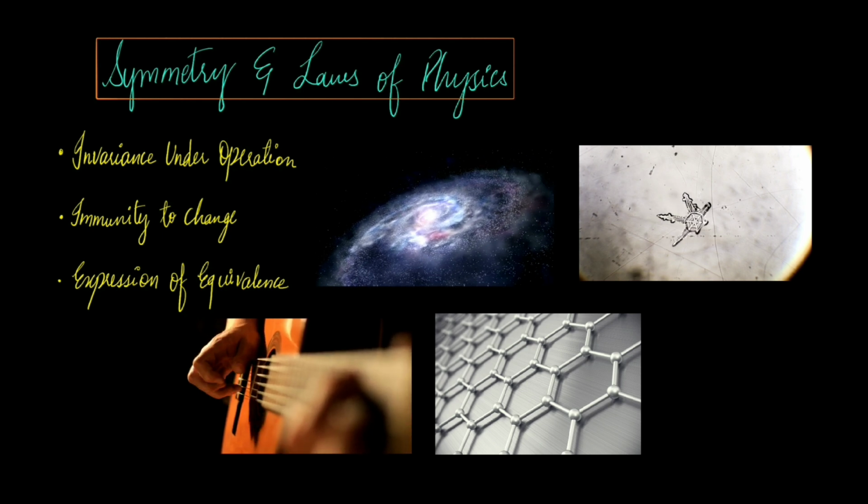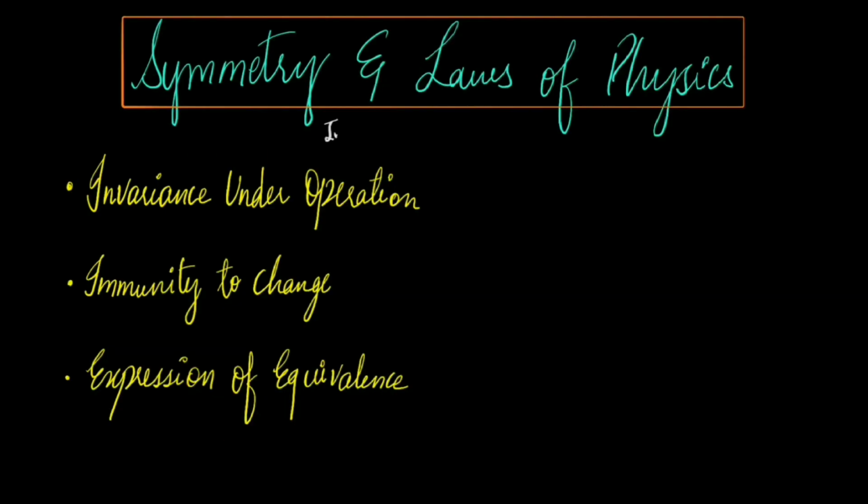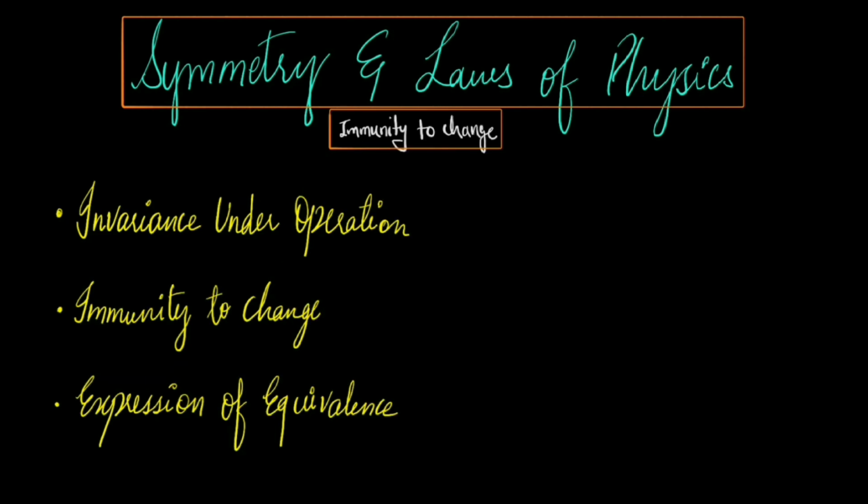At its core, symmetry in physics signifies an immunity to change. A system or a physical law possesses symmetry if it remains invariant or appears the same after undergoing a specific operation or transformation. This concept can be understood in various ways. For example, invariance under operation.